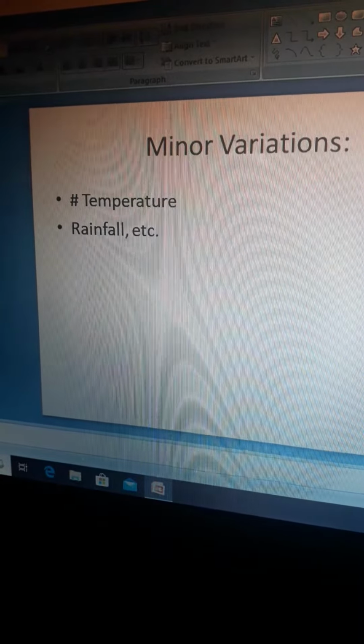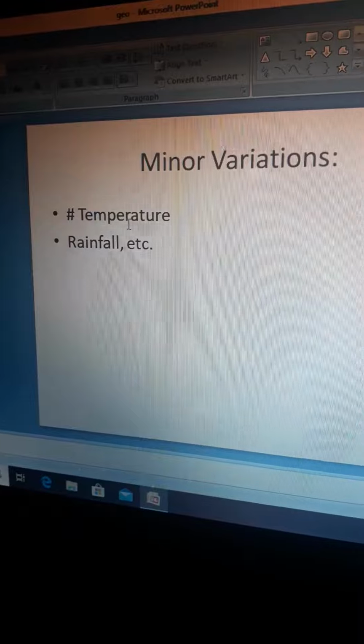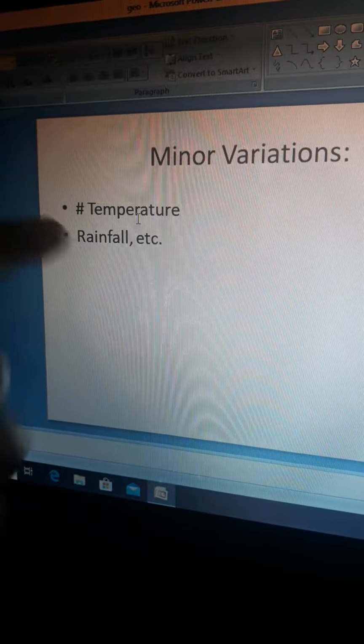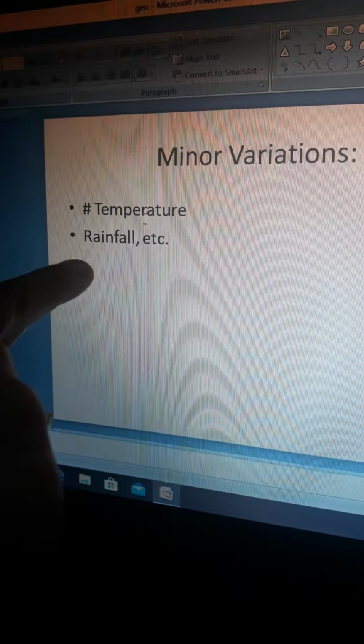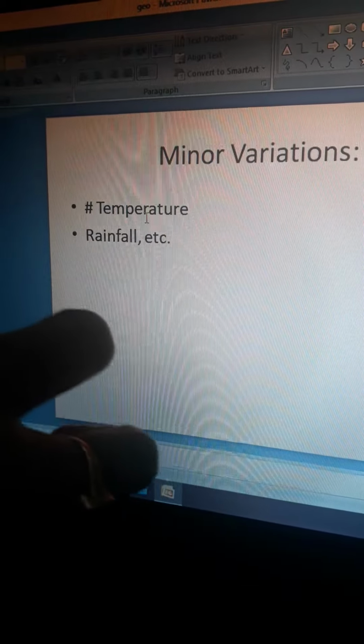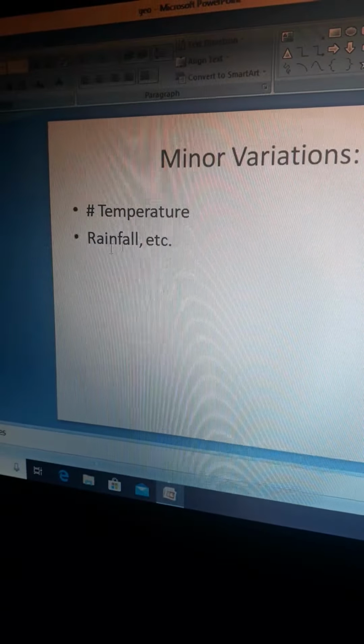Why is this so? The reason is that we already know there are various factors on which the temperature of a place depends. There are various factors on which the rainfall received by any place depends. That is why minor variations may be there.